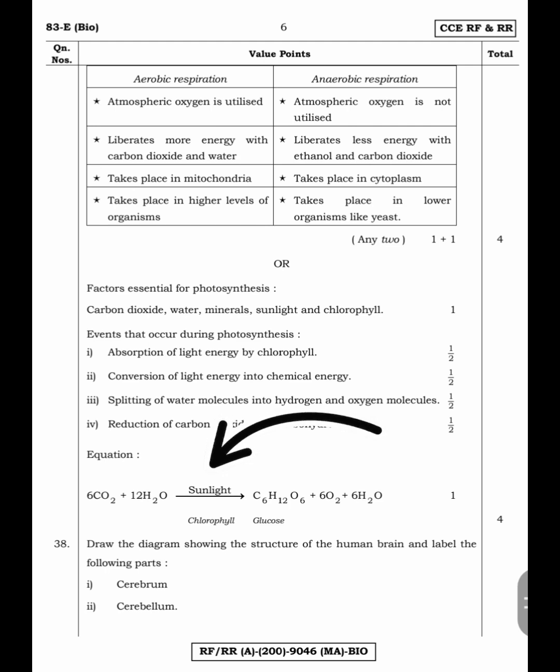6 CO2 and 12 H2O in the presence of sunlight and chlorophyll, which is present in plants, will give glucose, that is C6H12O6, plus 6 O2 plus 6 H2O.